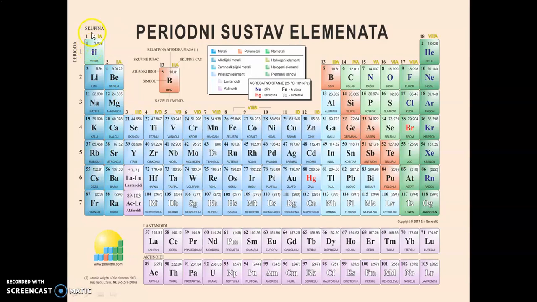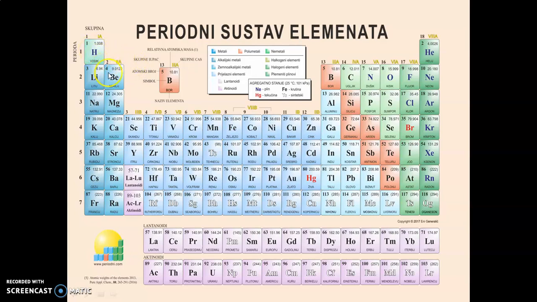Then how many groups are there? 1, 2, 3, 4, 5, 6, 7, 8, 9, 10, 11, 12, 13, 14, 15, 16, 17, 18. There are a total of 18 groups. Groups are vertical columns and periods are horizontal rows. Means in the long form of the periodic table, there are 7 periods and 18 groups.